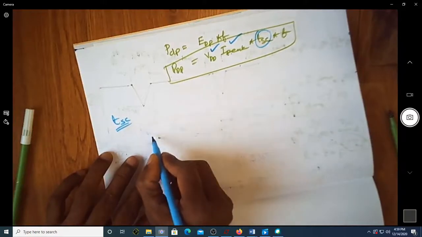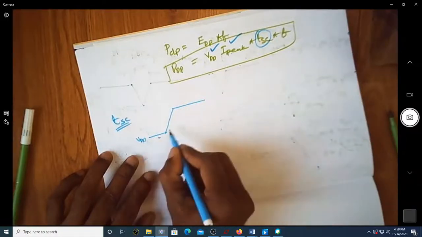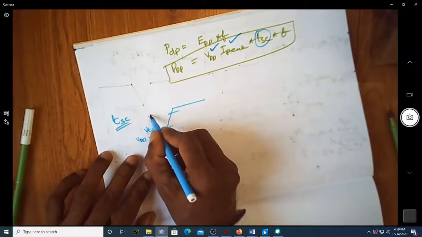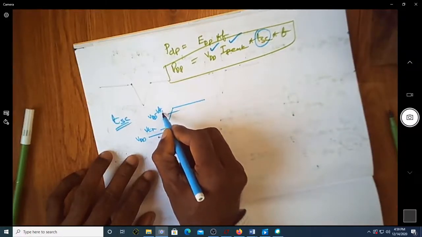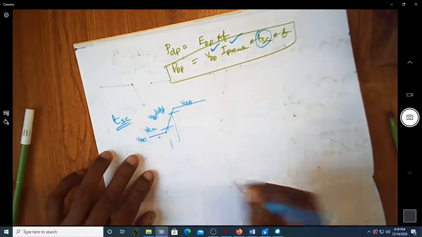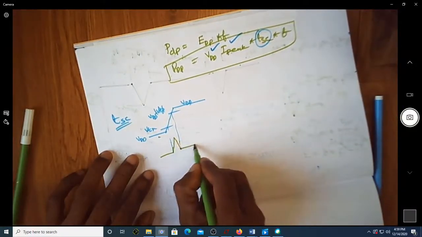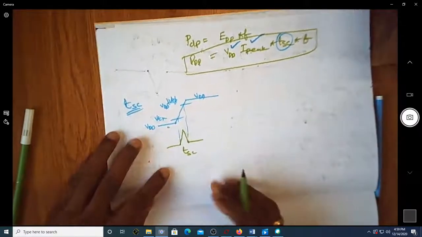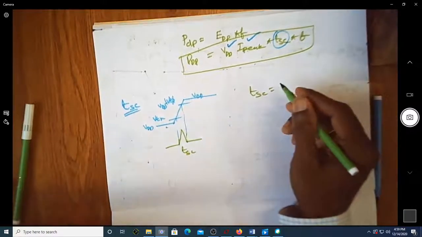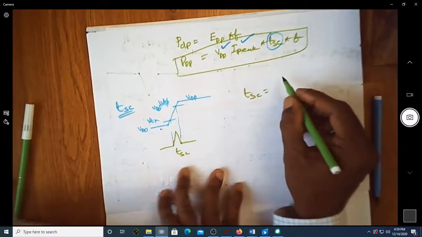If I slightly expand and write only that portion of TSC, this is VDD. You know that this is VTN, this magnitude is VDD minus VTP magnitude, and this is TSC.